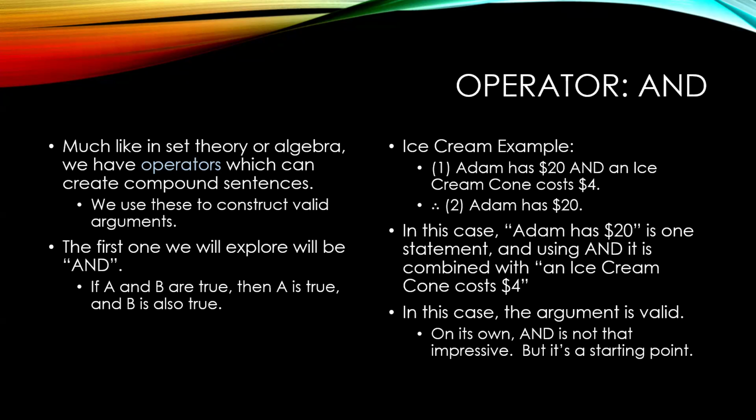Therefore, Adam has $20. Well, that's true. In this case, Adam has $20 is one of the statements, and using and is combined with an ice cream cone costs $4. In this case, the argument is valid on its own and is not that impressive, but it's a good starting point. And so we'll need some more operators to do some more interesting things.